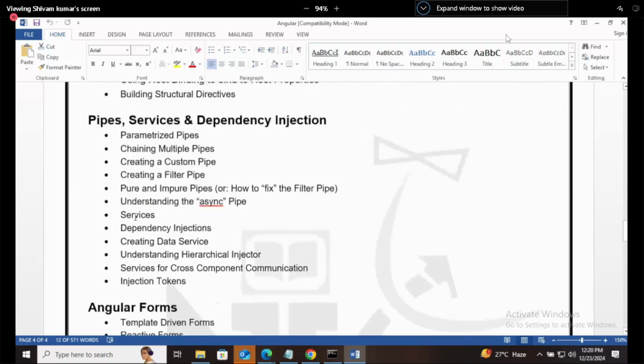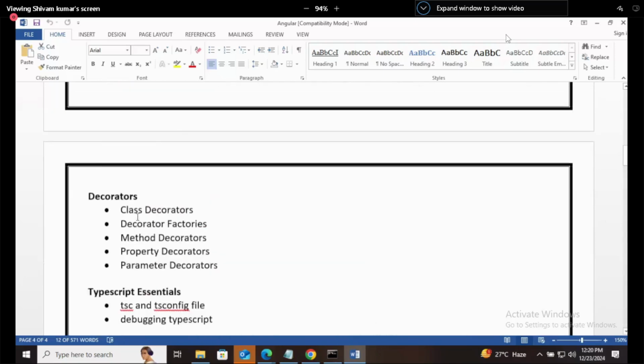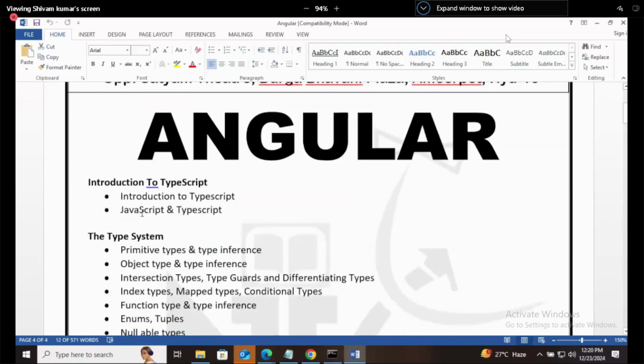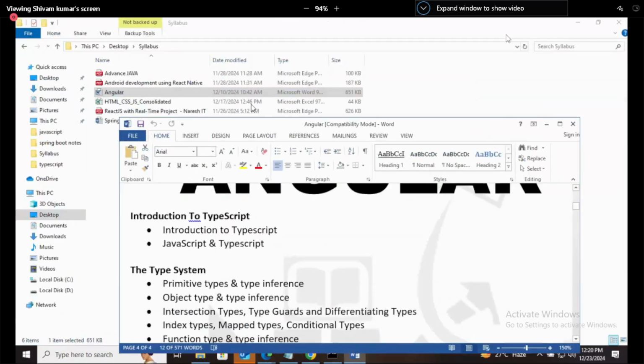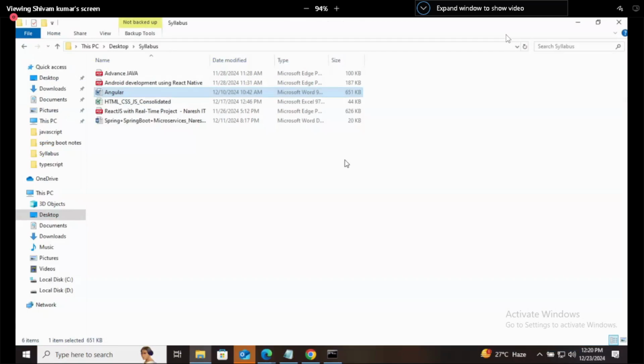So this is what we are going to do in the next 30 to 35 classes. And when I am saying 30 to 35 classes, it means 35 working days, excluding leaves. Because maybe in this week also there is leave on Christmas. Not confirmed. We will update you tomorrow if it is there. Otherwise, we will have class.